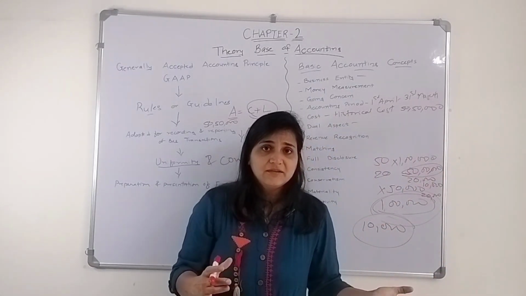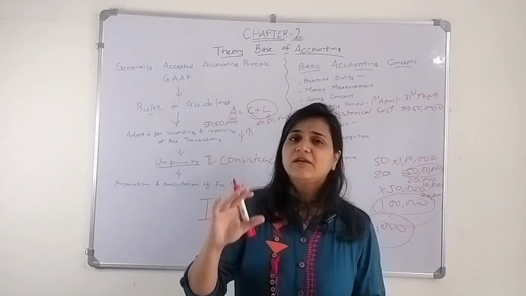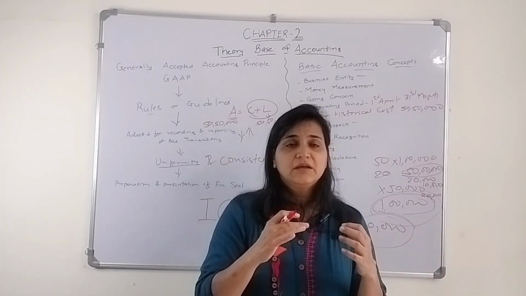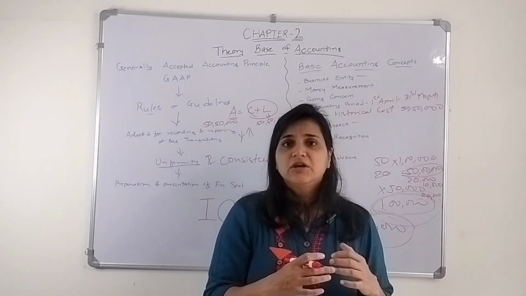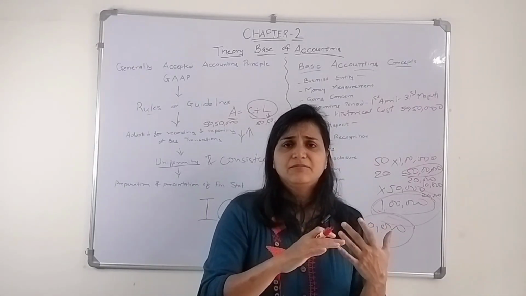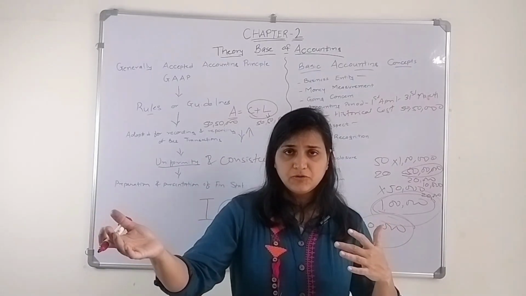I am going to record in my books that the revenue has been realized for me. Similarly, take the example of rent. I have rented my godown to somebody, and that person is supposed to pay me rent in the month of March, but due to certain reasons is unable to pay and pays me in April.